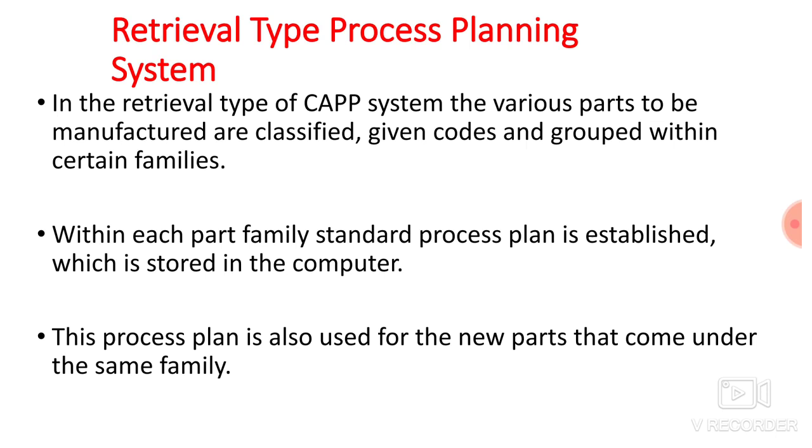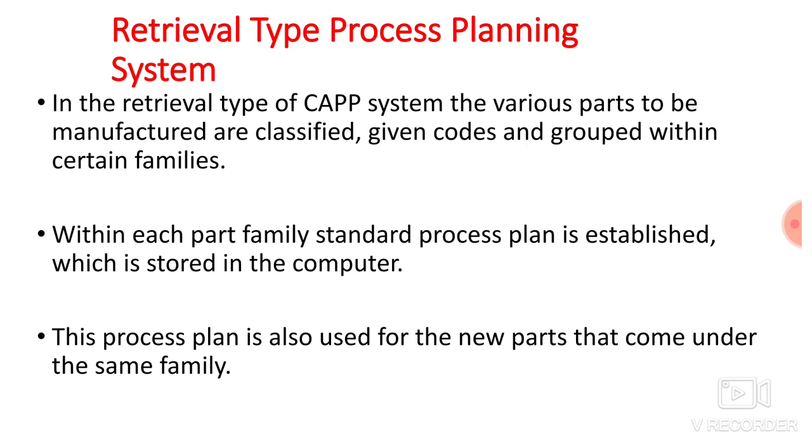The grouping of those parts is known as a part family, and for the particular part family, one code is assigned with the help of a part classification and coding system. So you will have different charts. By referring to those charts, you have to generate a particular part number for a particular part. That concept is known as group technology.